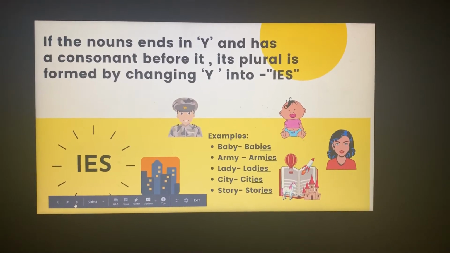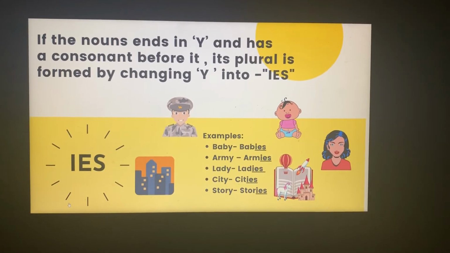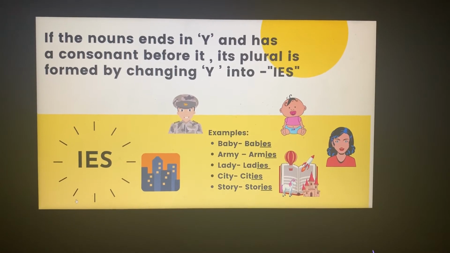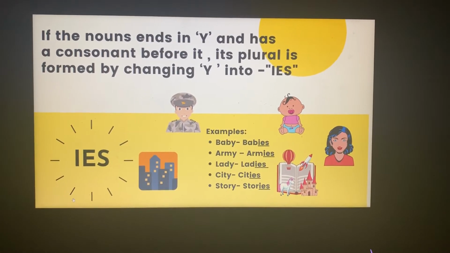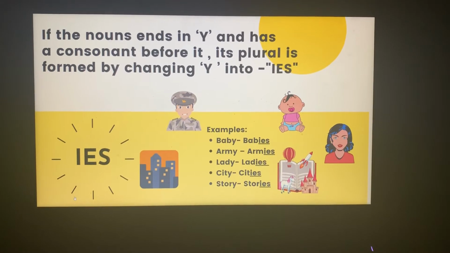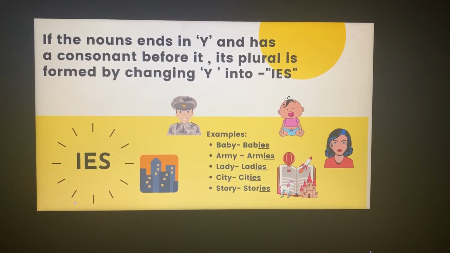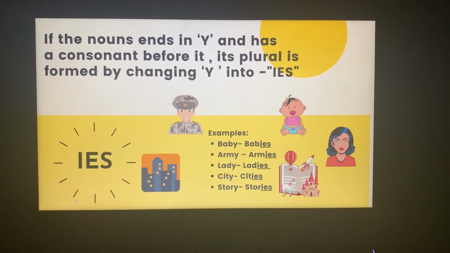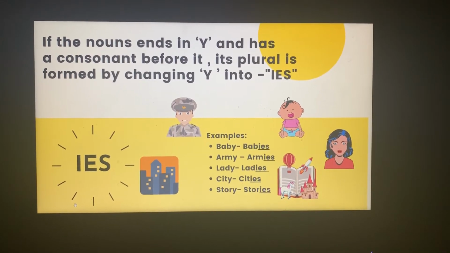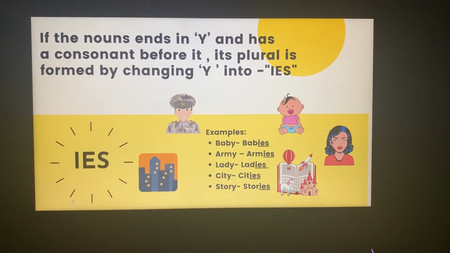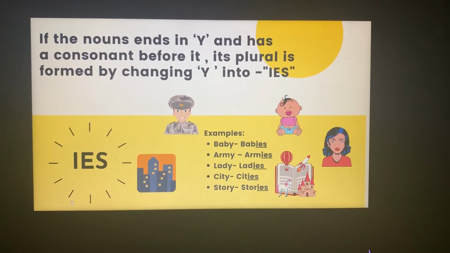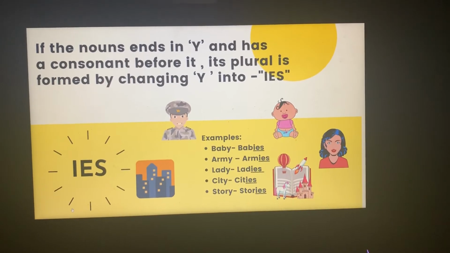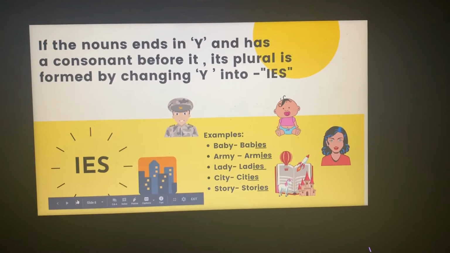My next rule says if the nouns end in Y and has a consonant before it, its plural is formed by changing Y into IES. It means that words which have their last letter as Y, when I am making their plural, Y gets removed and in its place comes IES. So baby becomes babies, army becomes armies, lady becomes ladies, so on and so forth.